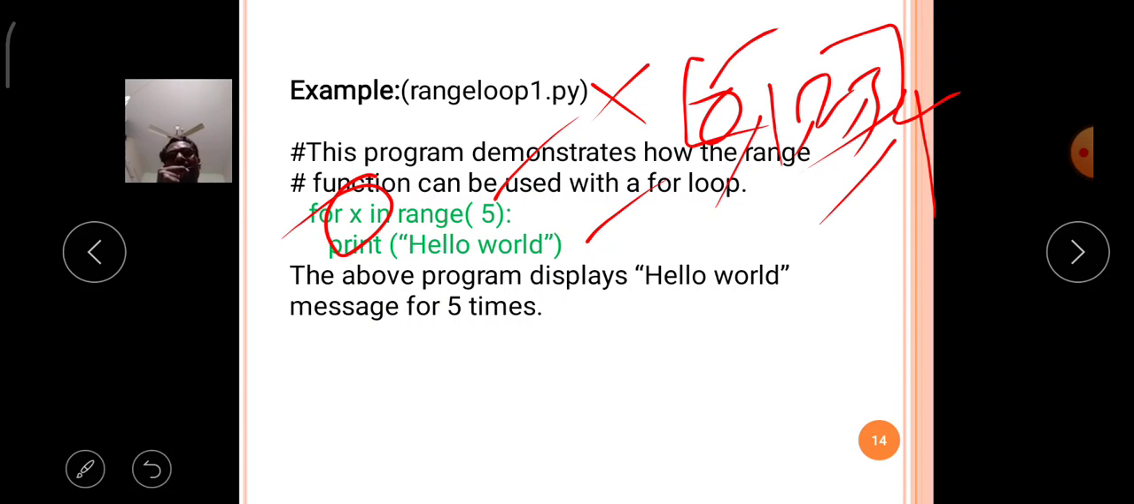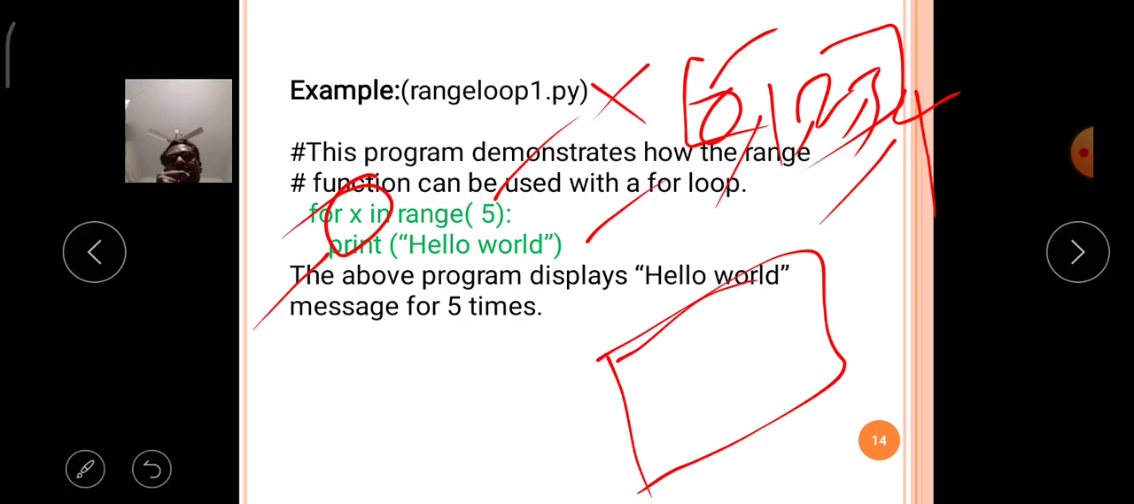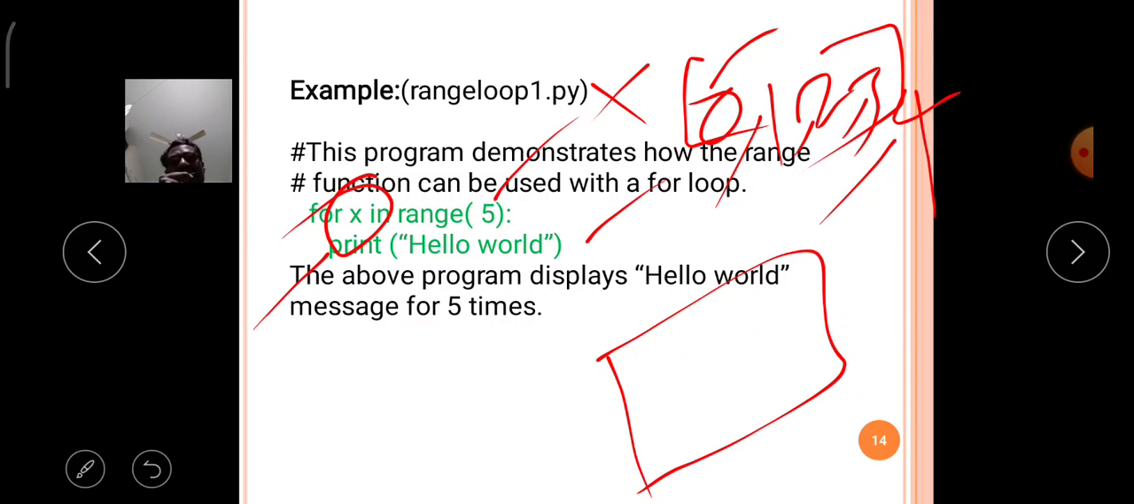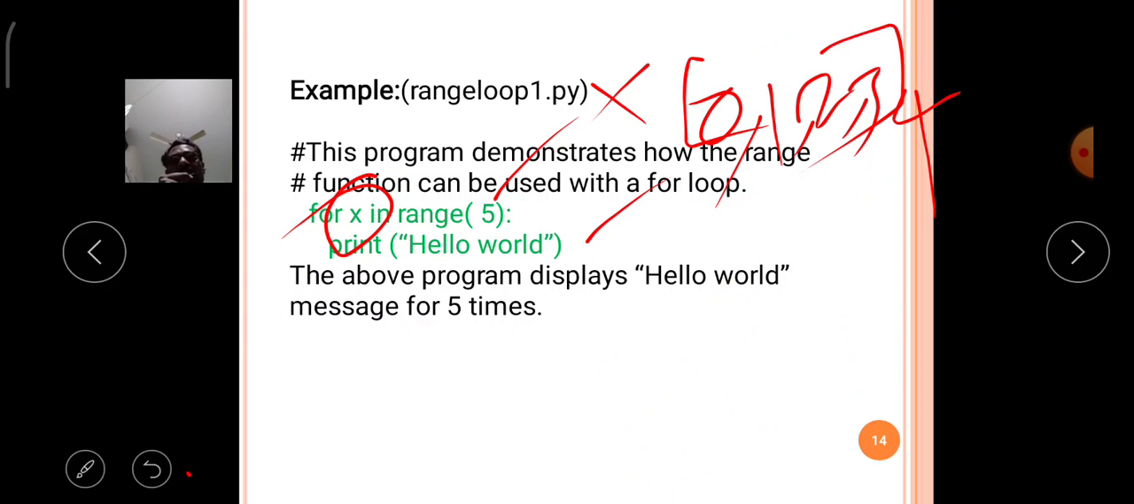For 0 it will execute the block once, so on the output screen it will print hello world the first time. For 1 it will print the second time. For 2 the third time. For 3 the fourth time. For 4 the fifth time. So like that, the for loop is executed 5 times in the programming.